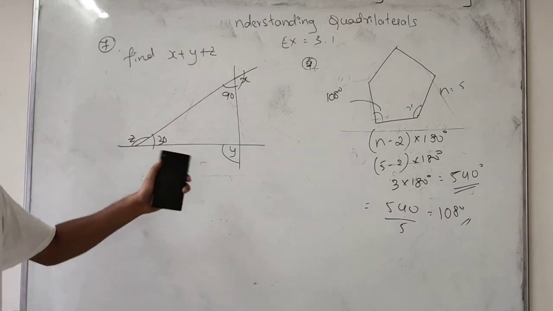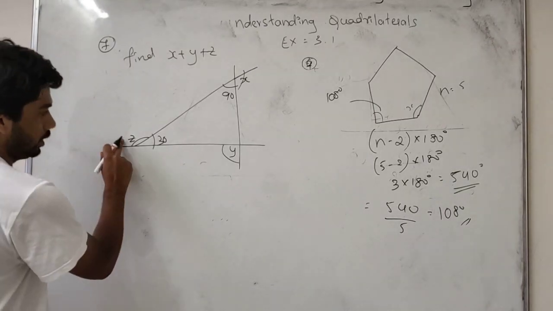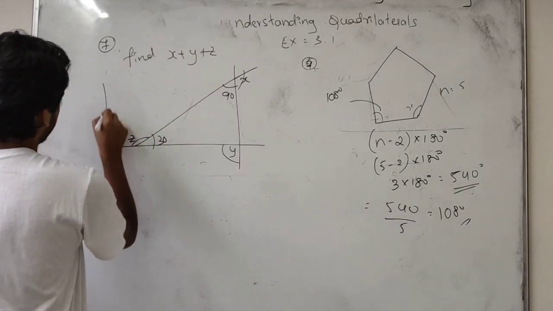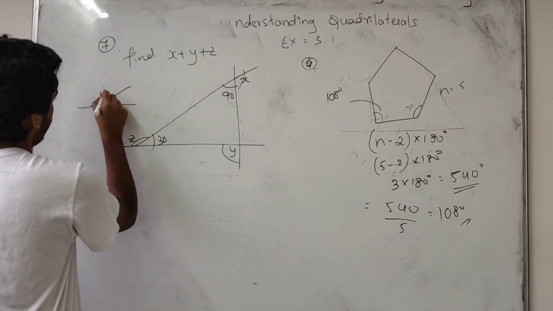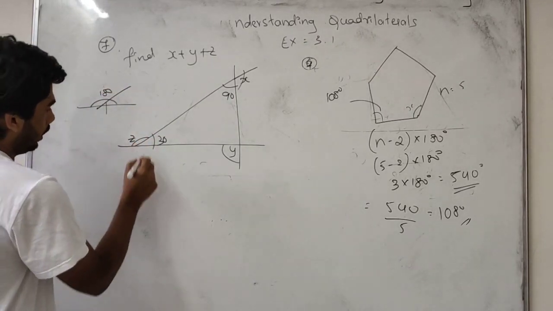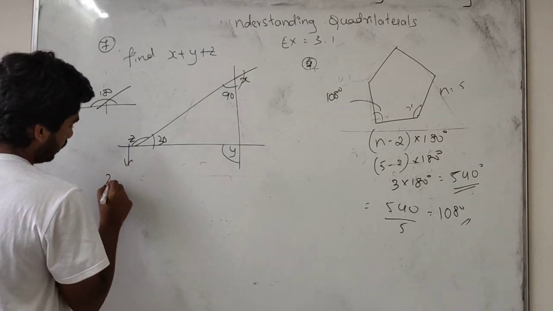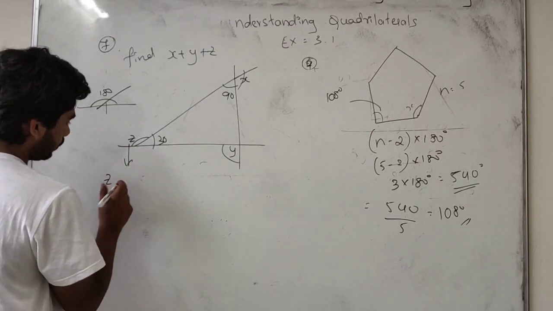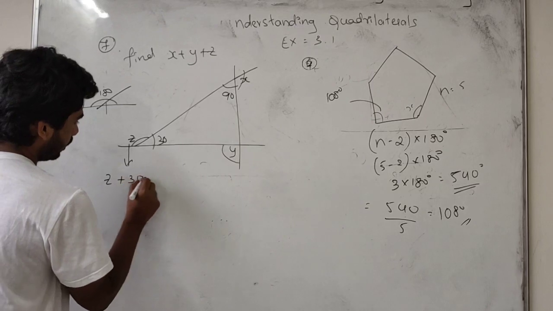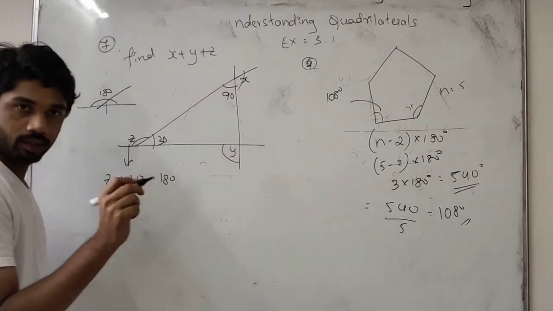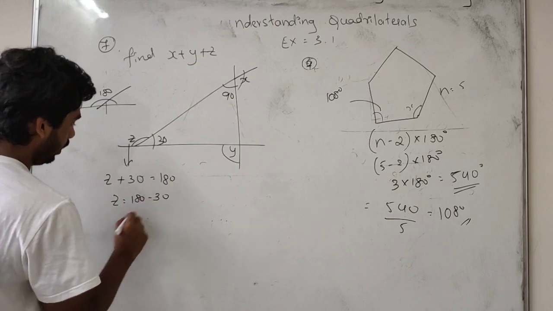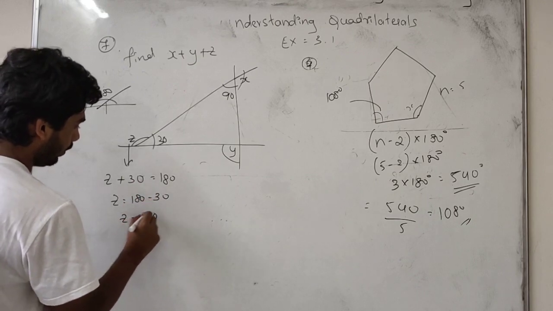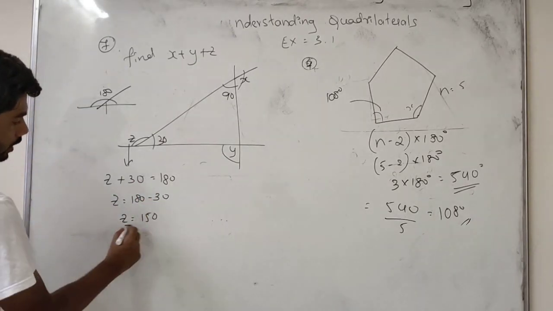First we have to find x, y, z. So I will first find the z value. See here, students, the whole line will be 180 degree. So z plus 30 is equal to 180 degree. So z will be 180 minus 30, which means z will be 150, students. Okay, that is the z value.